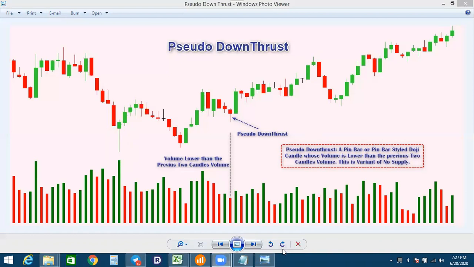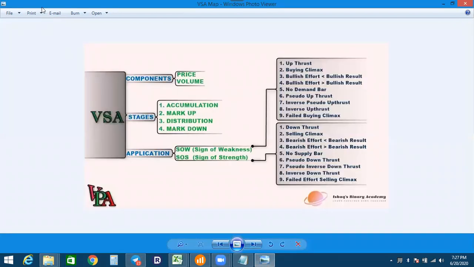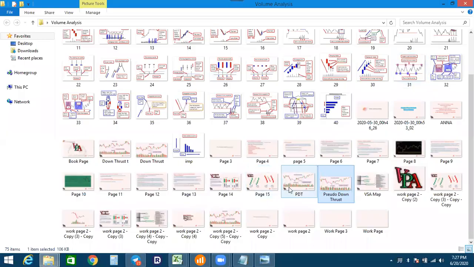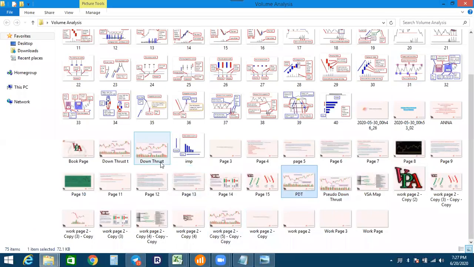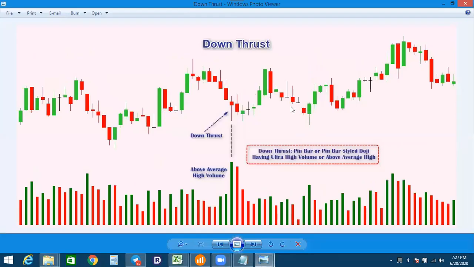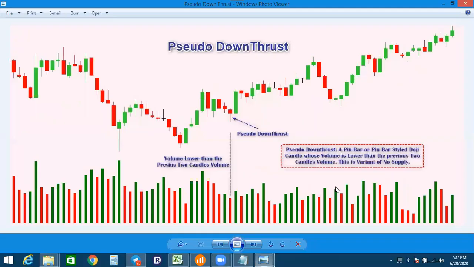And then, okay, there is the same down thrust. That was the same. No, there is another example. What is that?